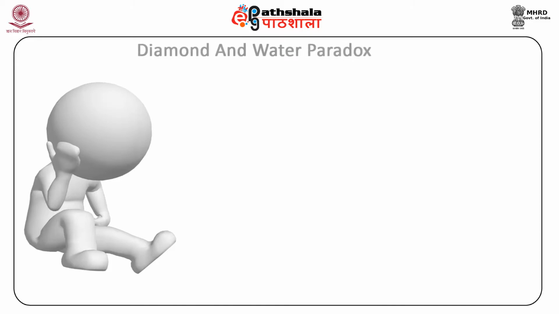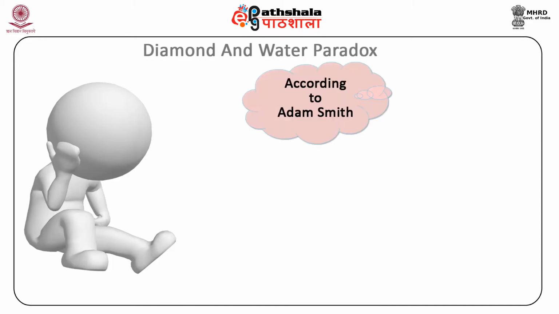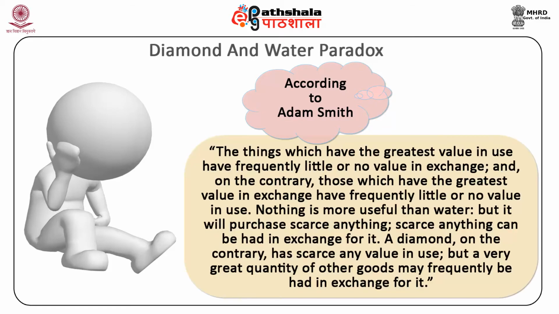The paradox, in Adam Smith's words: the things which have the greatest value in use have frequently little or no value in exchange. And on the contrary, those which have the greatest value in exchange have frequently little or no value in use.